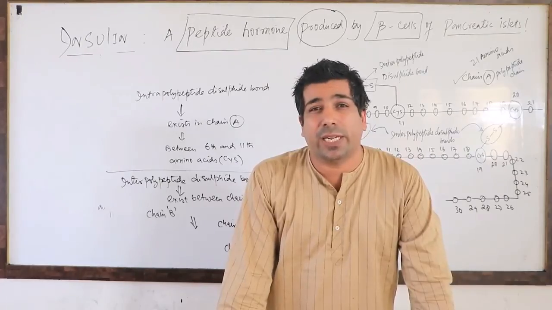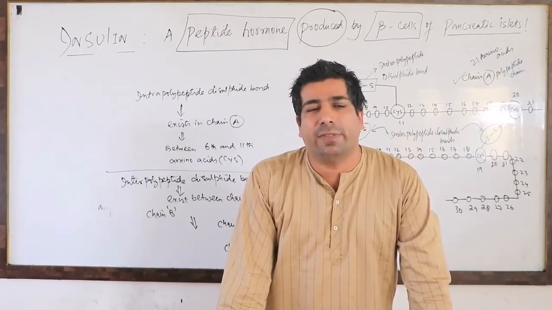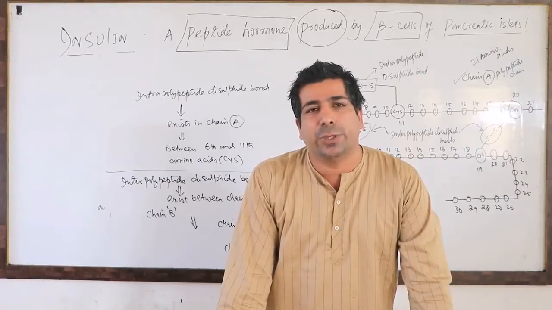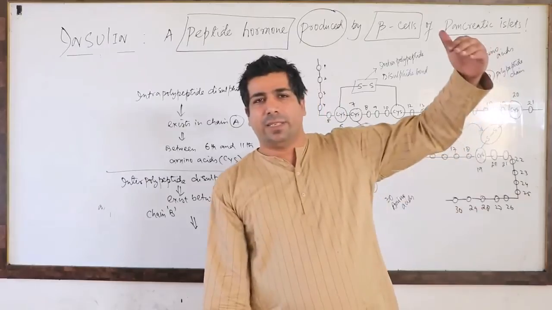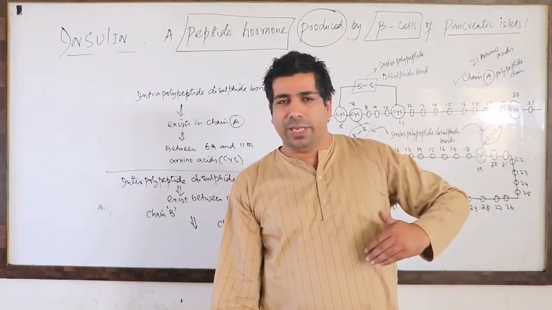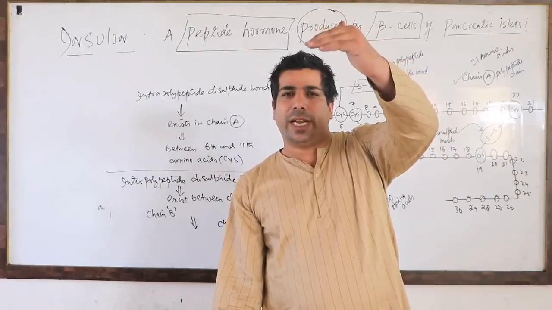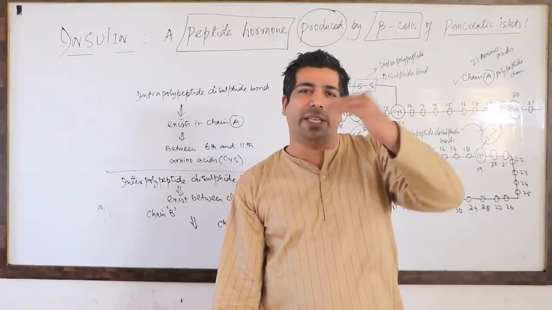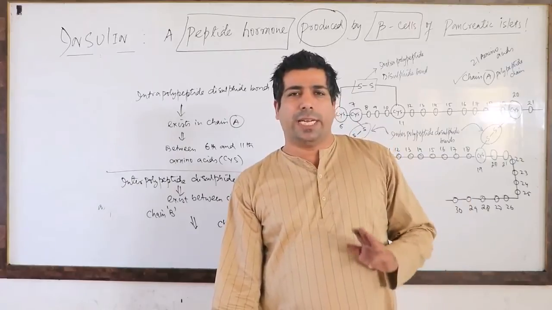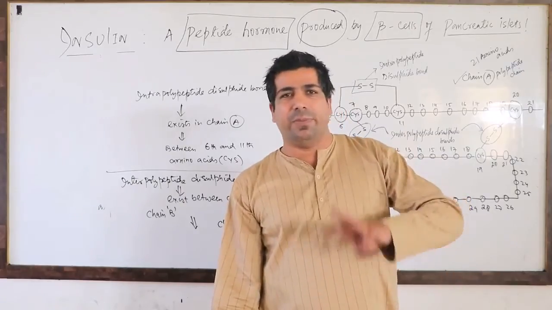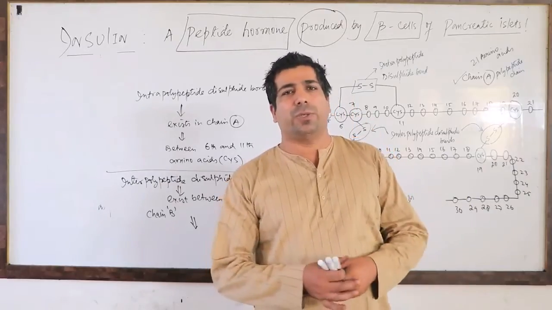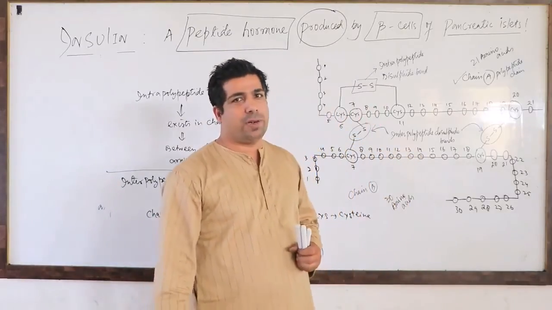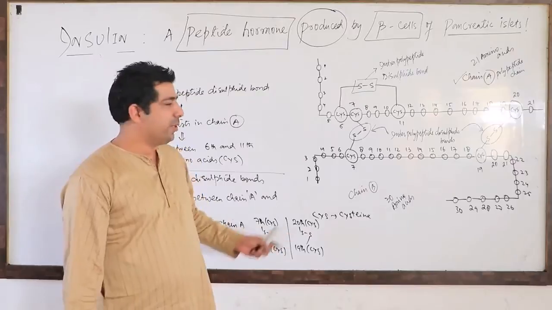But if somebody asks you how many interpolypeptide disulfide bonds there are in insulin, then you should tell them there are two interpolypeptide disulfide bonds: between the 7th and 7th amino acid of chain A and chain B, and between the 20th and 19th amino acid of chain A and chain B. So total disulfide bonds, intra and inter, will be 3. Intra is 1 and inter are 2. I hope you have understood how these disulfide bonds exist in an insulin molecule. Please make note of this.